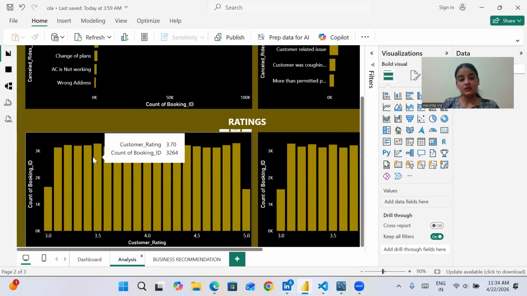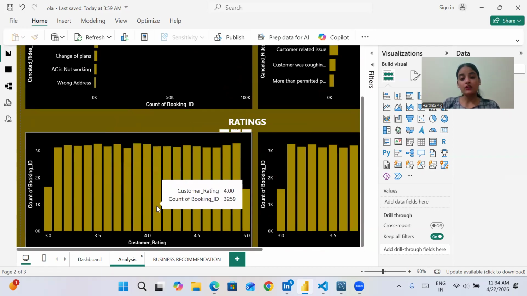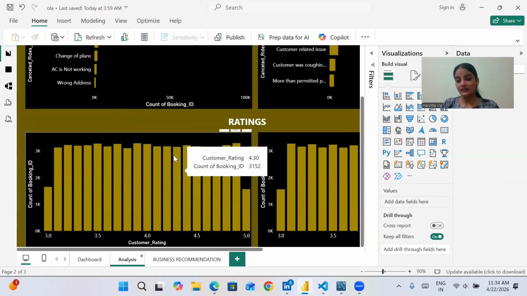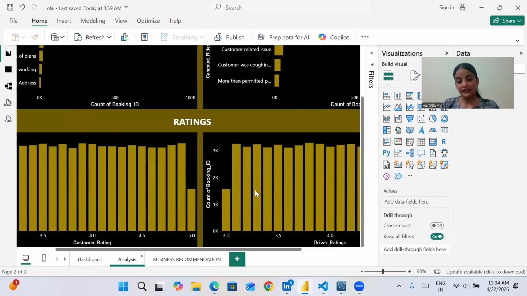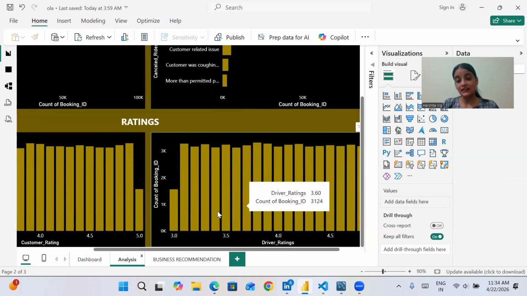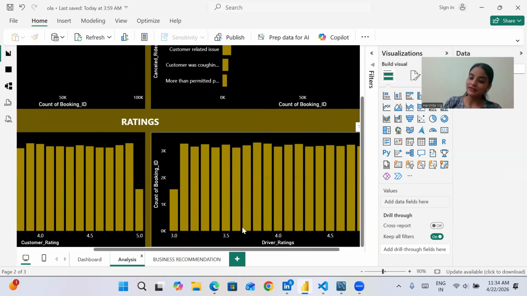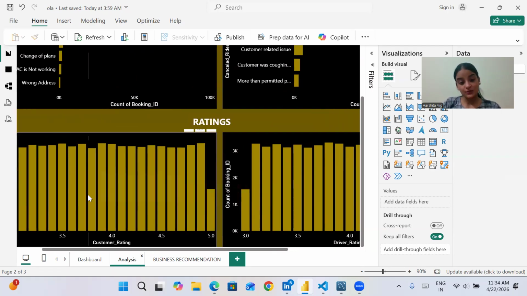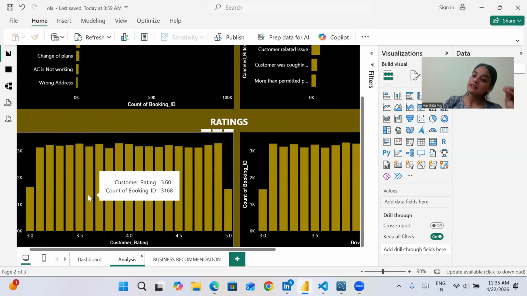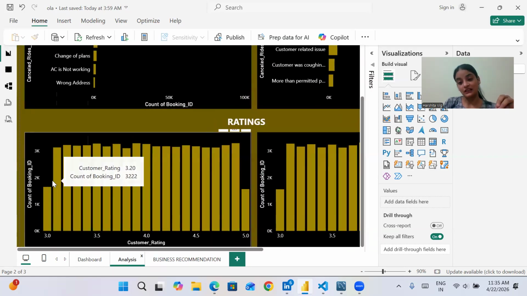Now the ratings. We are checking the ratings, the booking ID, the people who have booked our ride, and what ratings they have given. For driver rating distribution also we can clearly see it. It evaluates the driver performance only based on the customer ratings. And customer ratings basically examine the reason behind driver cancellations.